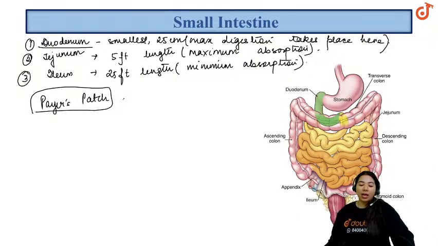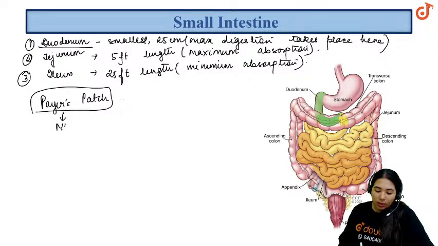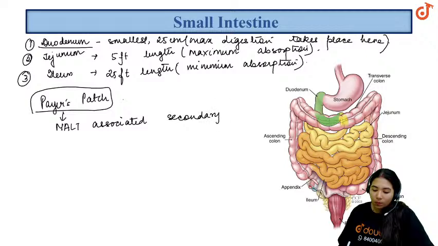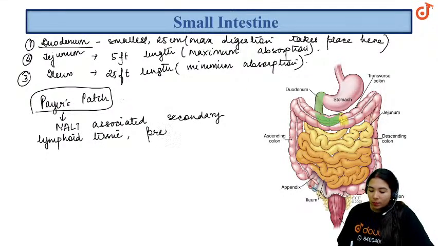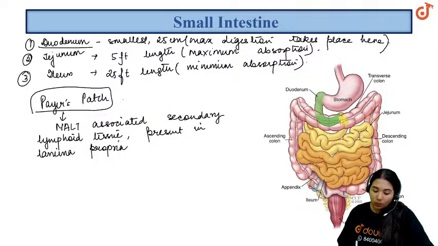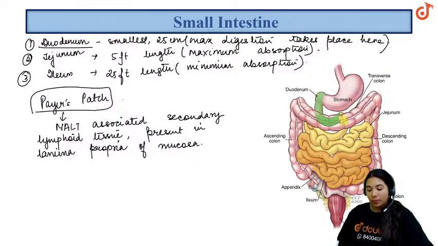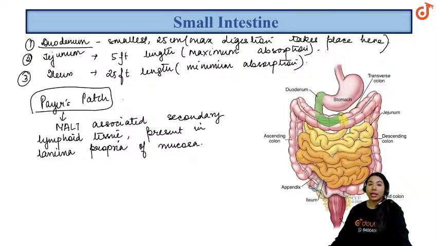Talking about Peyer's patch, this is MALT, mucosa associated secondary lymphoid tissue, present in the lamina propria of the mucosa.